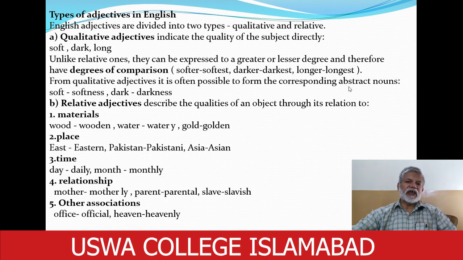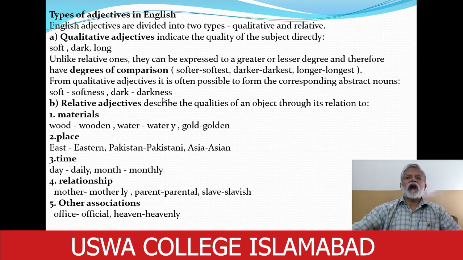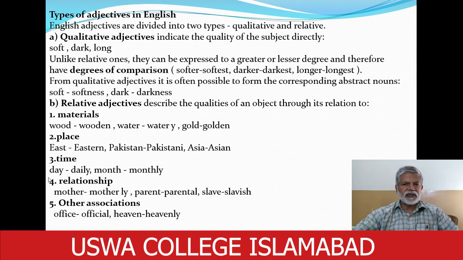Then there are relative adjectives. Relative adjectives describe the qualities of an object through its relation to something. Now, relative is derived from relation. So, relative adjectives basically show relation. They show qualities of relation. What type of relation? Then there are further types, further classes.